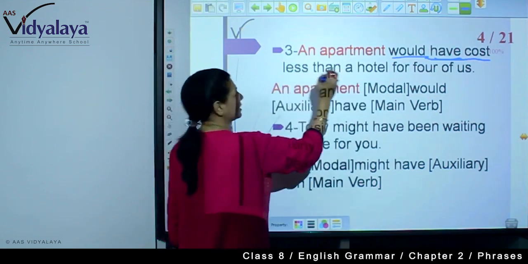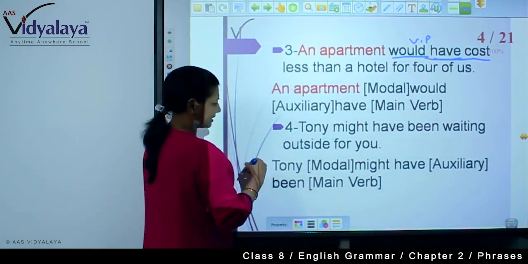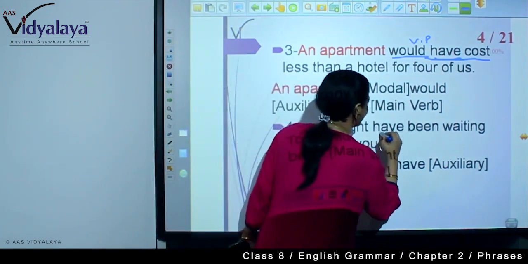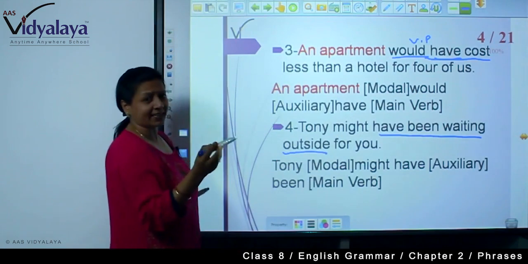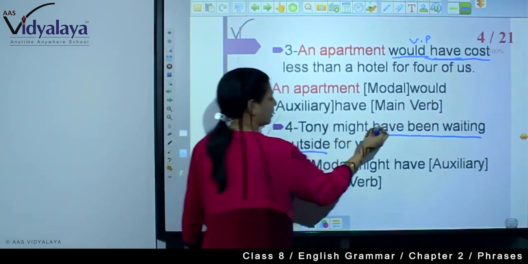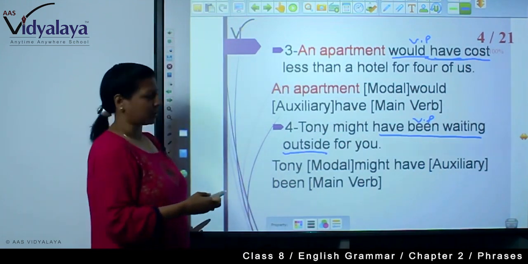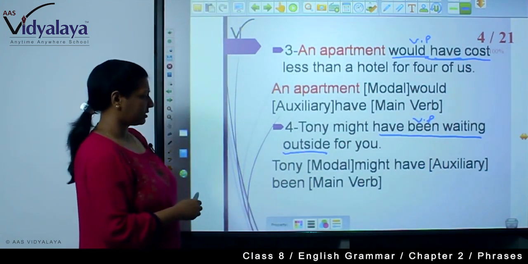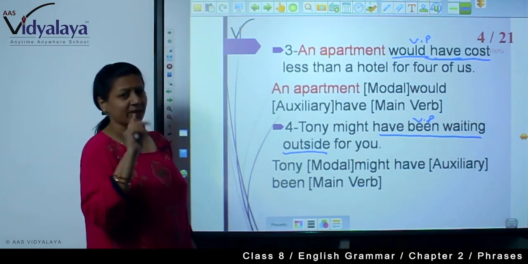Would have cost is also a verb phrase. Here you are seeing have been waiting outside. Have been waiting, that is also a verb phrase. Now Tony is the subject. Might have is auxiliary and been is the main verb. Been waiting.